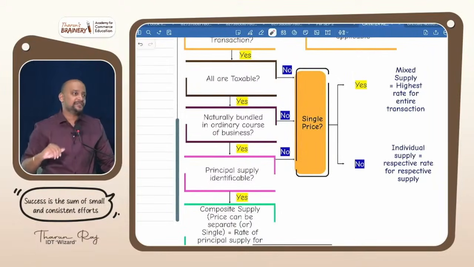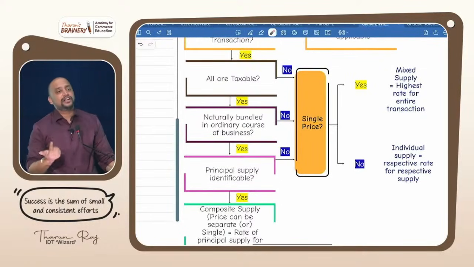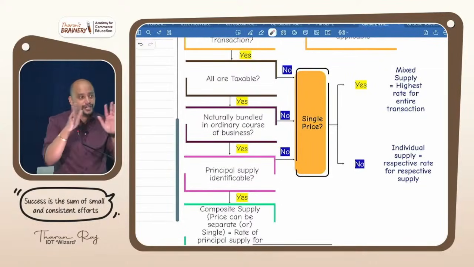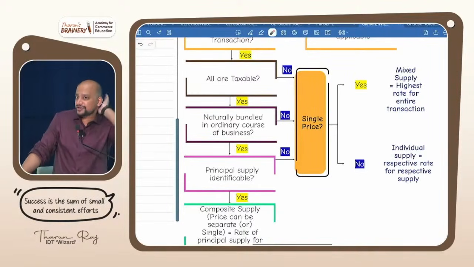Pandal and chair service providers will do the renting of chairs, and they will also do the transportation of the chairs. Naturally bundled or not naturally bundled? Naturally bundled, because in the ordinary course of business they will only take care of that. They will bring the chairs, and once the function is over, they will take back the chairs. So it is naturally bundled.